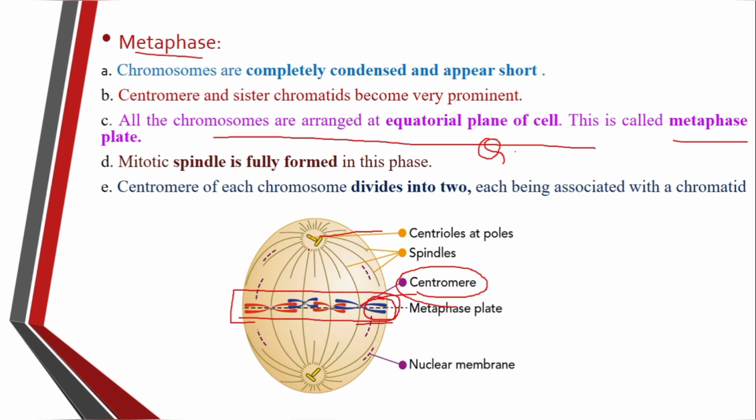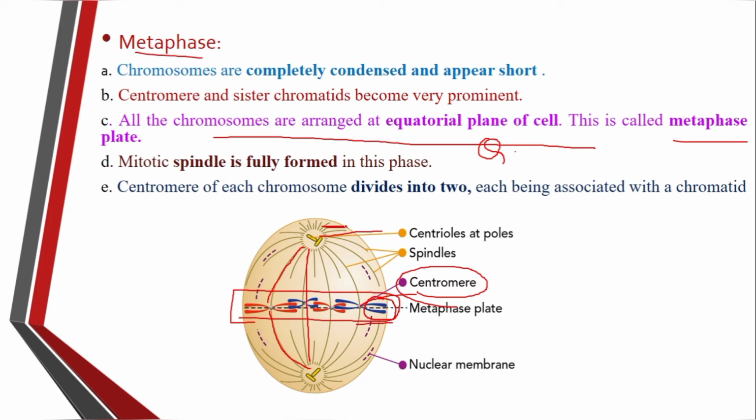This spindle fiber moves from one centriole towards the other centriole, or it may move from the centriole towards the centromere. Then there is a fourth way of the spindle fibers. First one is the astral rays. This astral rays म्हणजे काय की ज्याला तारका किरण असं म्हटलं जातं. Okay, they are called the astral rays.